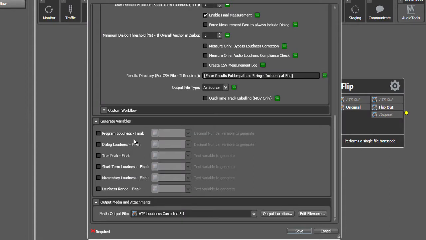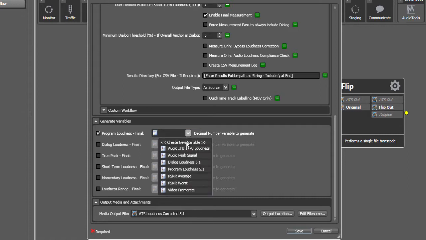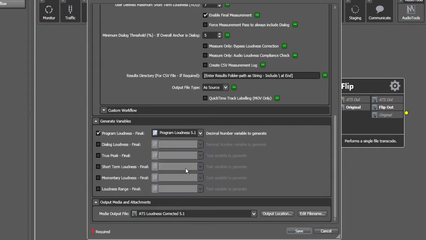Similarly, AudioTools server output parameters can be configured to generate their own Vantage variables, allowing you to use the results of the AudioTools step to drive further processing in your Vantage workflows. In this way, AudioTools server can truly become a fully living and breathing component inside your Vantage system.